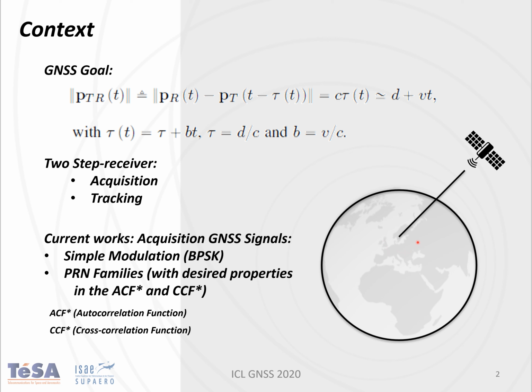Of course, you can do that for all the GNSS signals, but in this work we are going to focus on the acquisition GNSS signals, which are usually characterized by a really simple modulation, like for example the GPS C/A, which has the BPSK modulation, and also by pseudorandom noise families that have desired properties in the autocorrelation function and in the cross-correlation function.